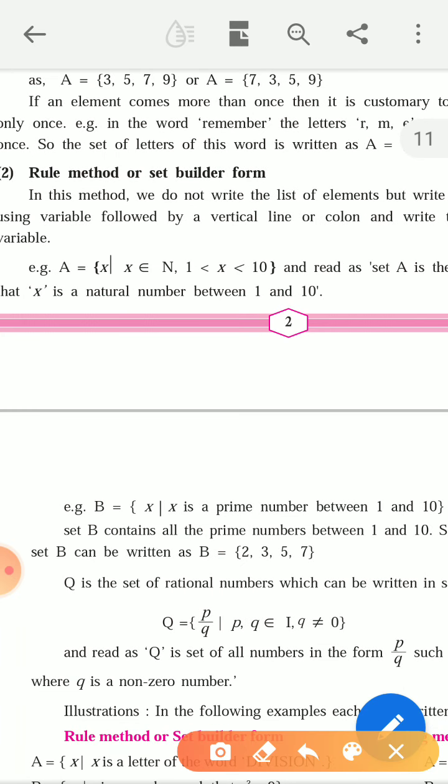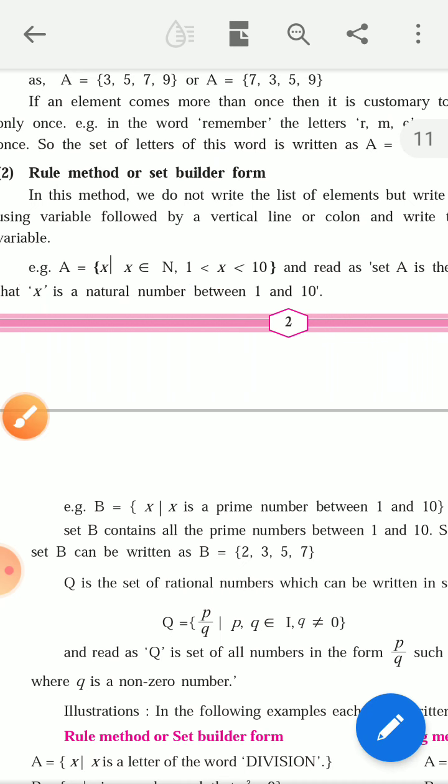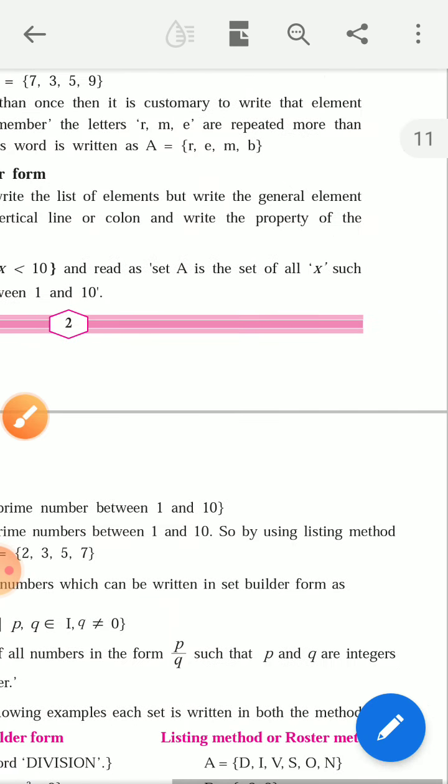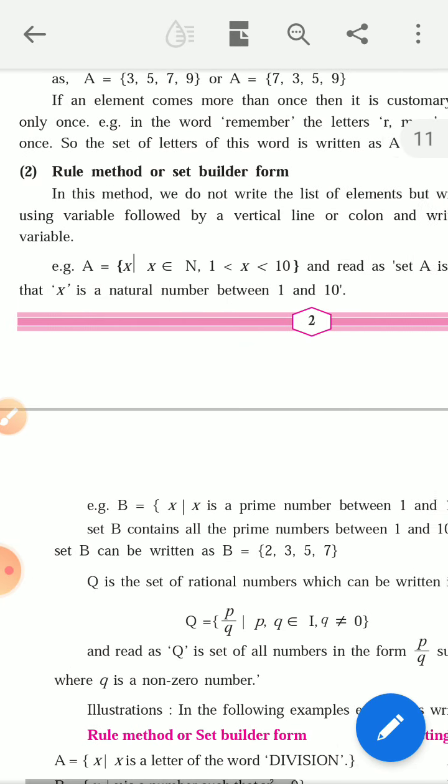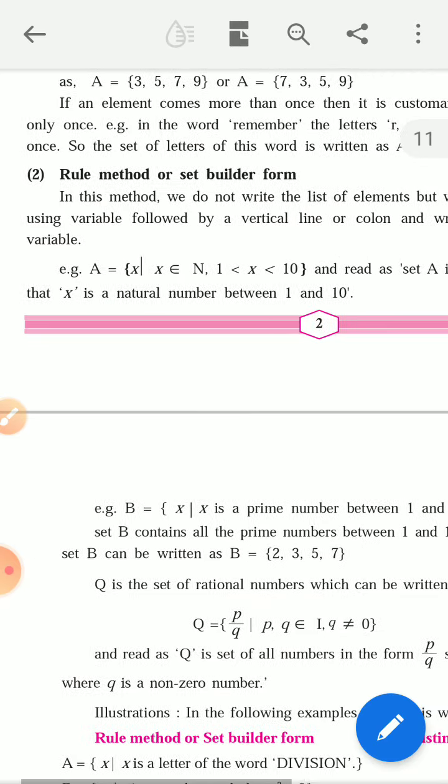For example, set A contains the element x such that, these vertical lines mean "such that", x belongs to N and x is greater than 1 and x is less than 10. It is read as: set A is the set of all x such that x is a natural number between 1 to 10.